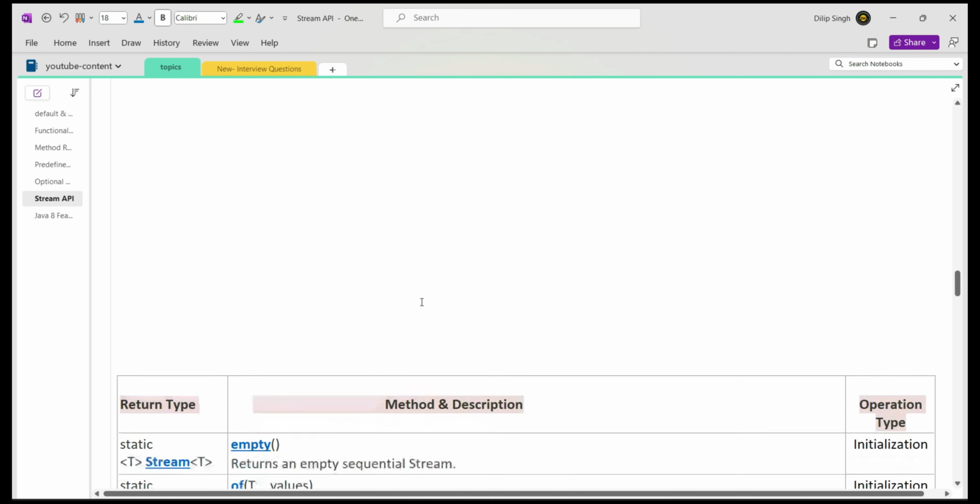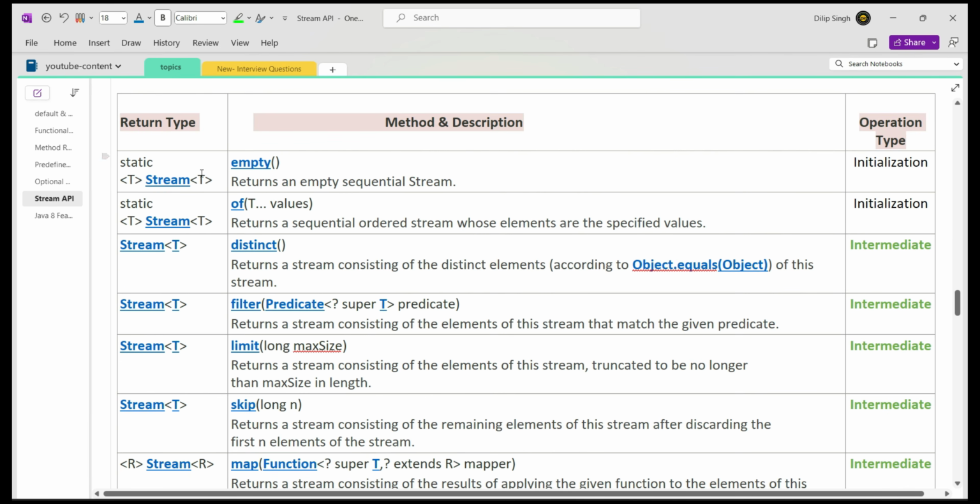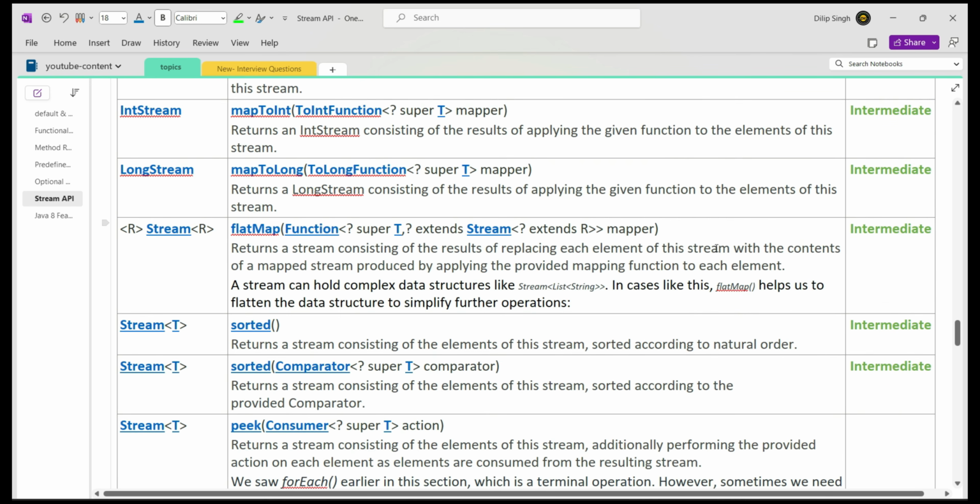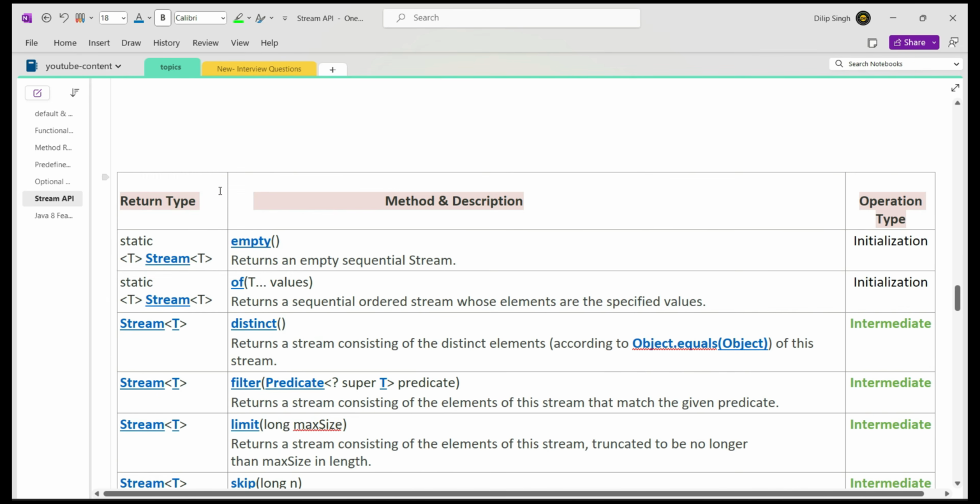If you see here, I noted down all the methods, and these methods are very helpful and useful in day-to-day programming. For example, from my entire experience of real-time application development, I collected all the methods that we use on a daily basis in day-to-day application implementation. I categorized which methods belong to which section.